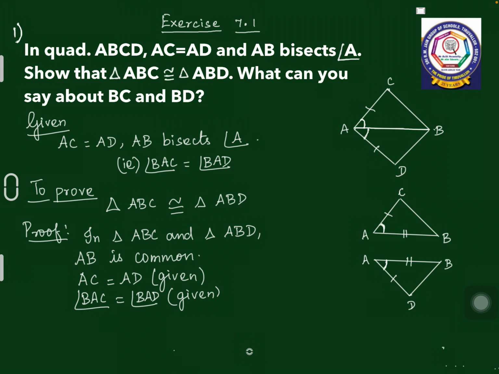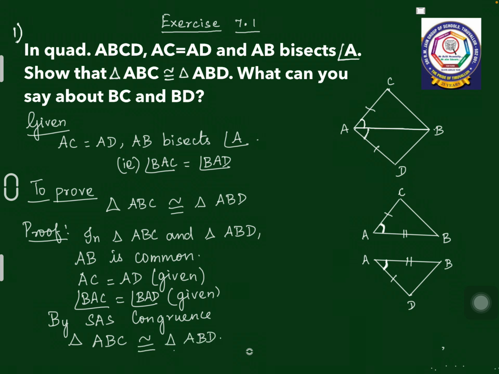So two sides are equal in both the triangles, and the included angle. Why do I call it the included angle? Because that angle is lying between the two equal sides. So two sides and the included angle of triangle ABC are equal to two sides and the included angle of triangle ABD. So they are congruent by what congruence? Two sides and one angle, so SAS congruence. By SAS congruence, I can say triangle ABC is congruent to triangle ABD.